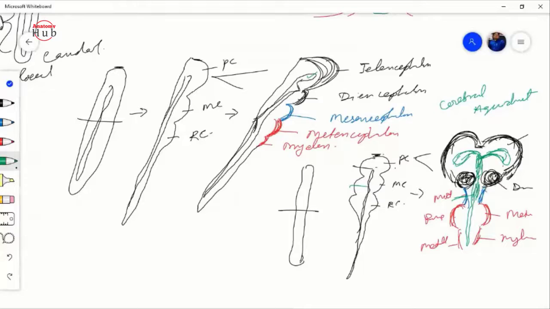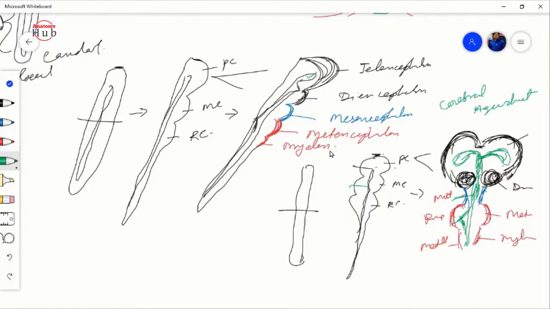Okay. So here is the cerebral aqueduct. Then when this tube descends downward towards the pons, it opens up here posteriorly, it dilates over here, and this dilatation is your fourth ventricle, and then it goes downward as a central canal. That means the central canal is found at the lower part of the medulla, and the fourth ventricle is found at the upper part of the medulla and the whole of the pons.